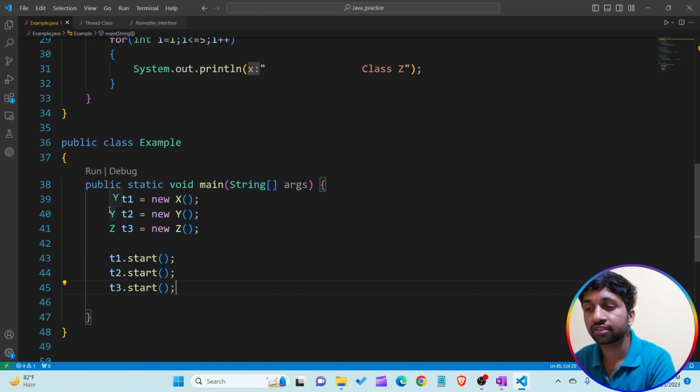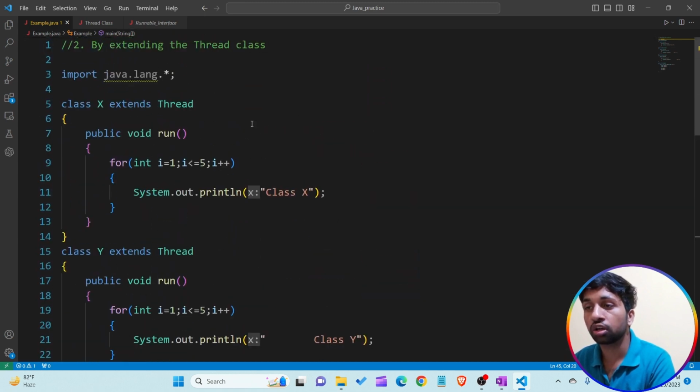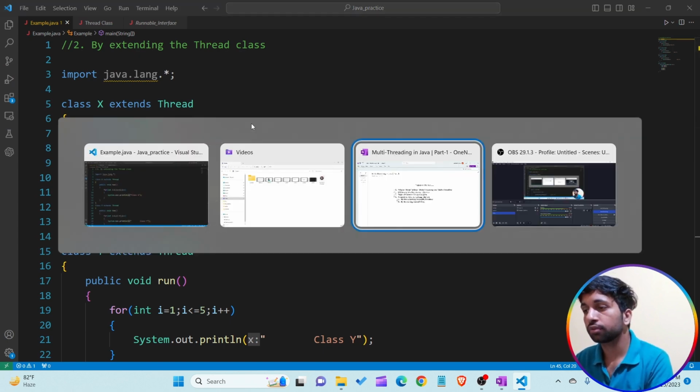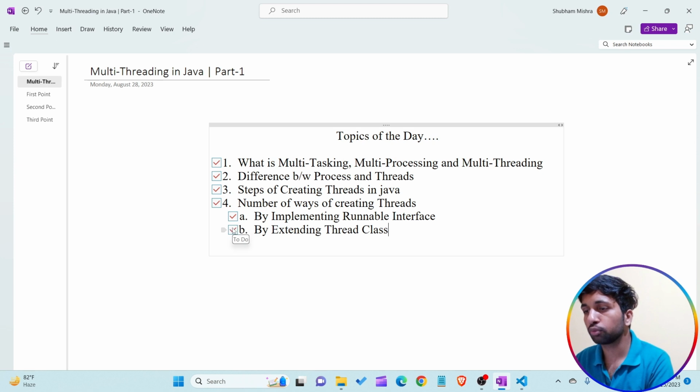Understand why class X, class Y, class Z do not contain the start method. Where is the start method present? The start method is present in the parent class, that is the thread class. So internally when we call the start method, the run method executes. Okay, so this is how creating a multi-threading program by using the thread class is done.